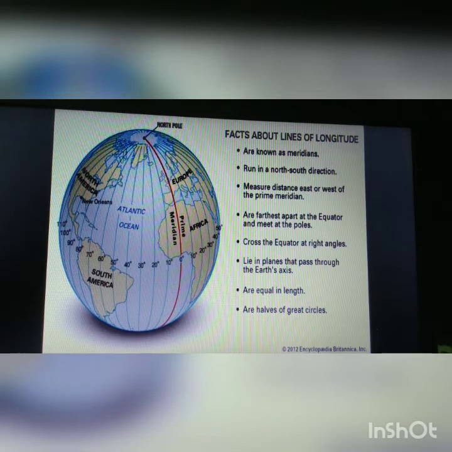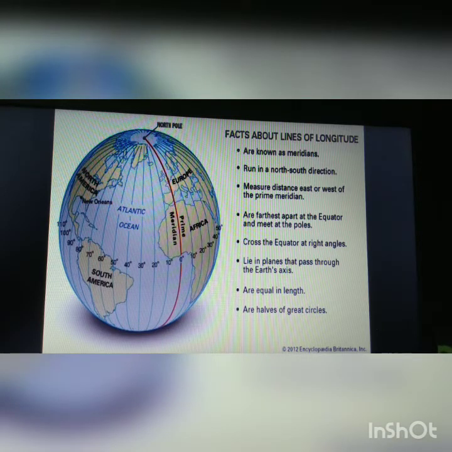They are farthest apart at the equator and meet at the poles. They cross the equator and form a right angle and join at the poles. They lie in planes that pass through the Earth's axis. They are all equal in length. Unlike latitude, where the equator is larger and the others are smaller, here they are all of the same length.